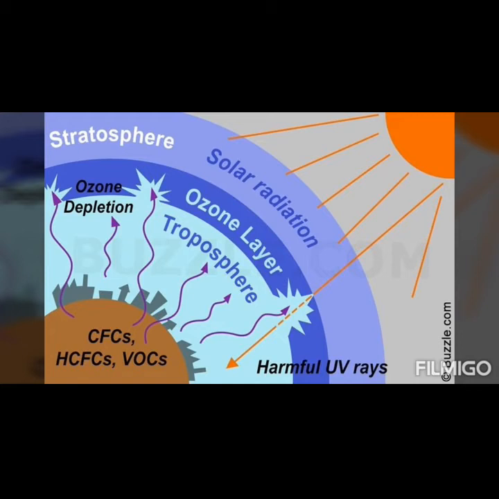CFCs are used in refrigerators and aerosol sprays. CFCs were banned in 1996 because of growing damage to the ozone layer. Besides CFCs, carbon tetrachloride and methyl bromide are also responsible for depletion of ozone. CFCs reached the stratosphere and were broken down by ultraviolet radiation. The chlorine atoms within them are released, which directly attack ozone.